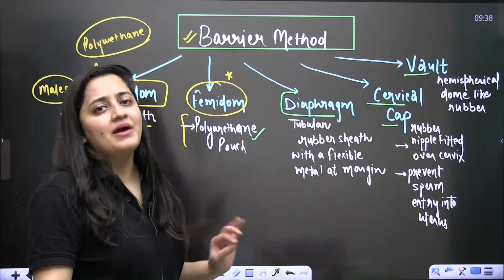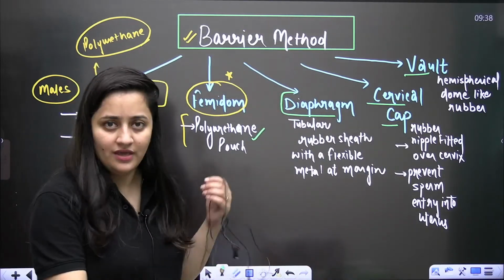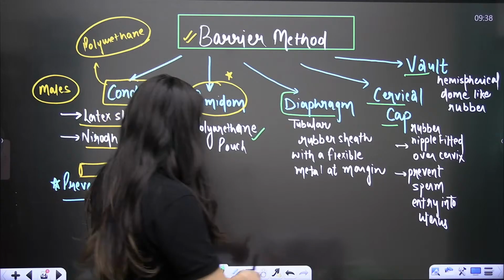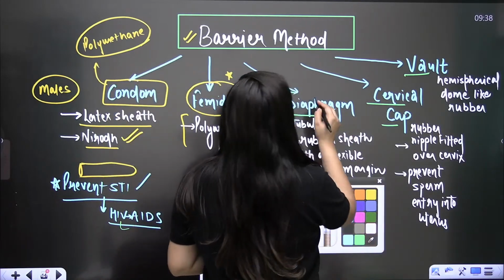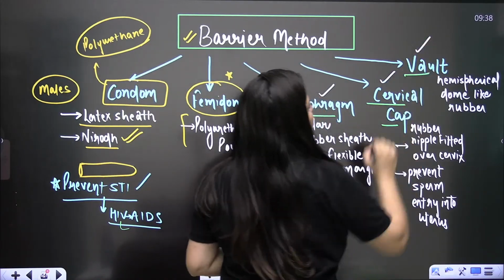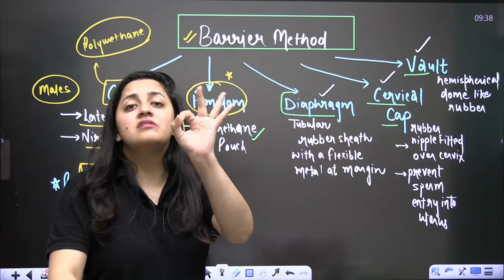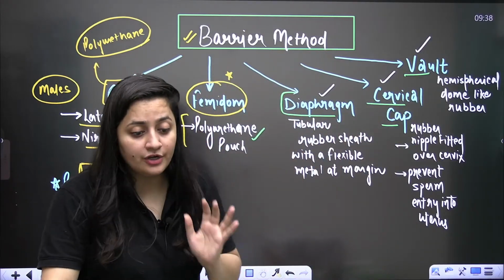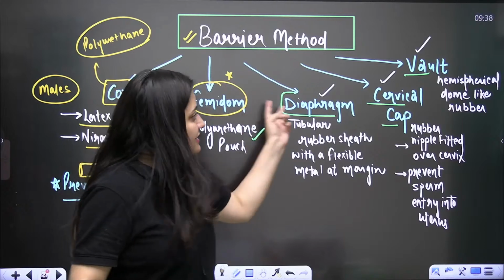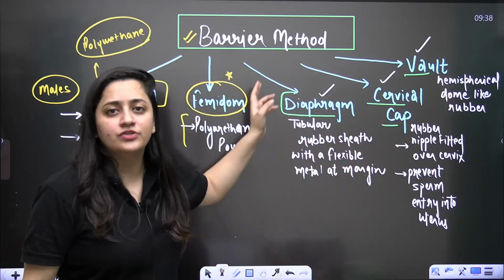Then come the diaphragm, cervical caps, and vaults. These three methods are for females only. Now, when you talk about the diaphragm, cervical caps, and vaults, let me tell you, they are reusable. This is what you need to write. These three are reusable.